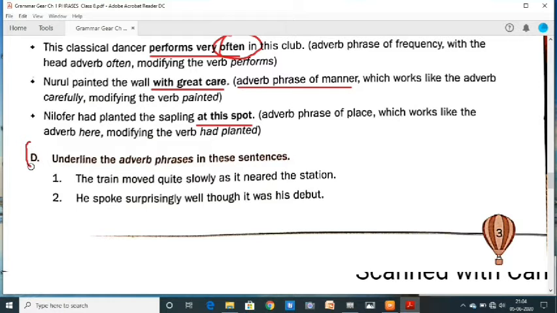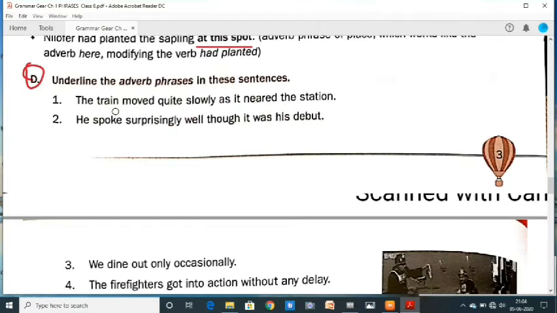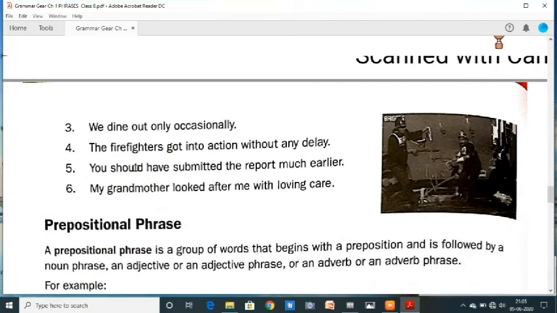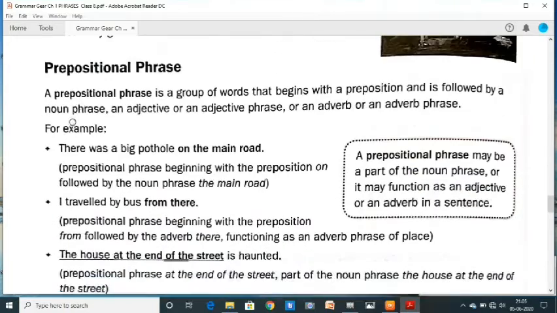And this is the next exercise for you. Underline the adverb phrase in these sentences. The train moved quite slowly as it neared the station. Moved is a verb and quite slowly tells about the verb. How? So quite slowly, adverb of manner, and quite slowly is an adverb phrase. The rest of the questions are for you, and you will have to complete them.